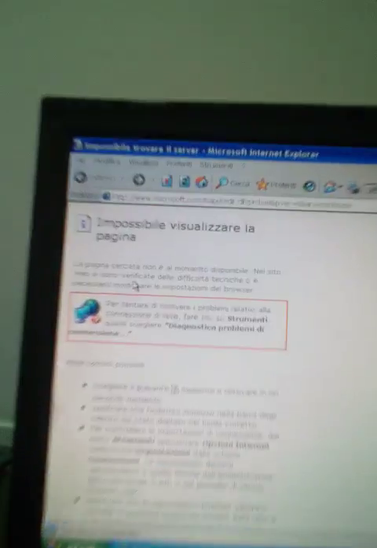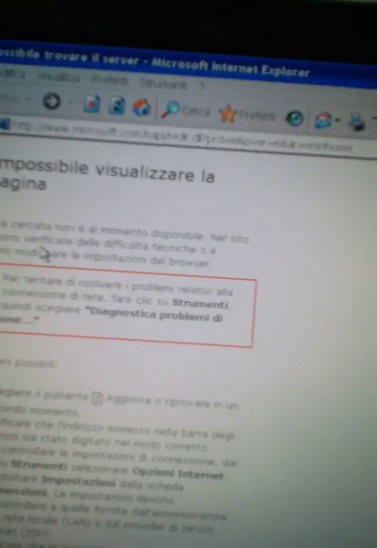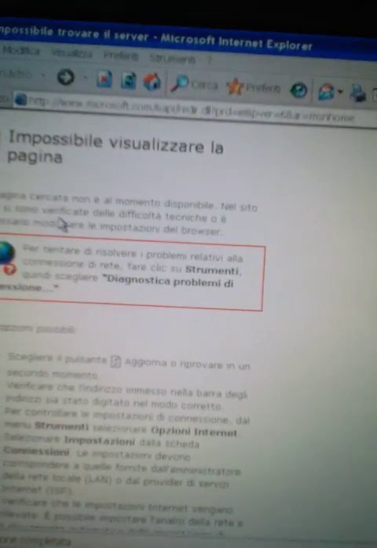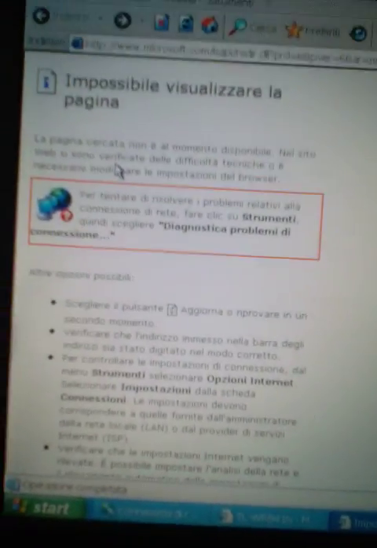It's processing. No, it could not. Why? Because there's no wide area network. It's not connected to wide area network. So we find it so difficult. The configuration is not complete. Why? Because there's no wide area network to complete it. If that wide area network was connected to the router, yeah, this is the space here.